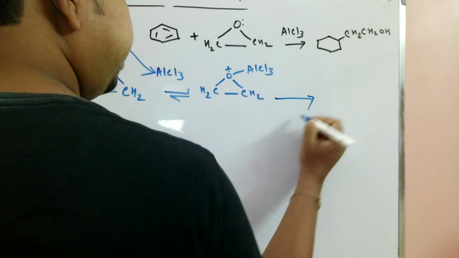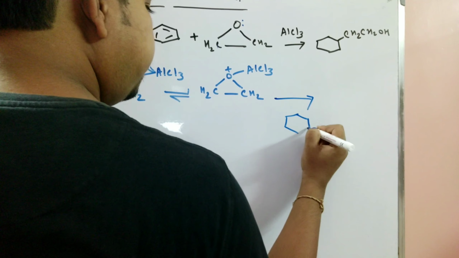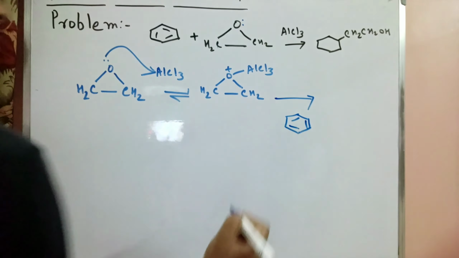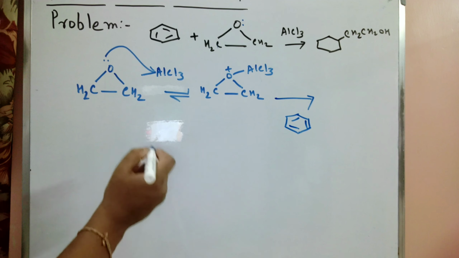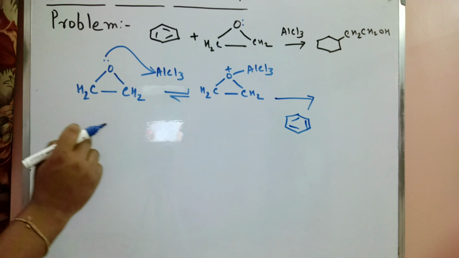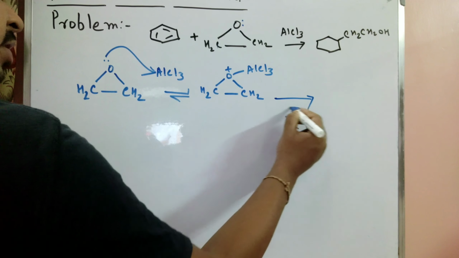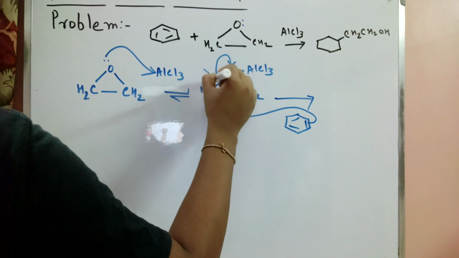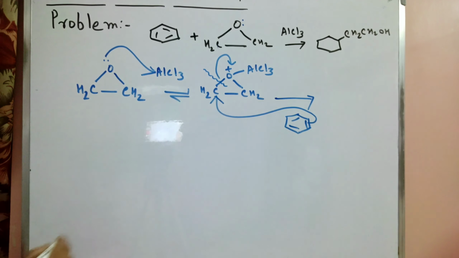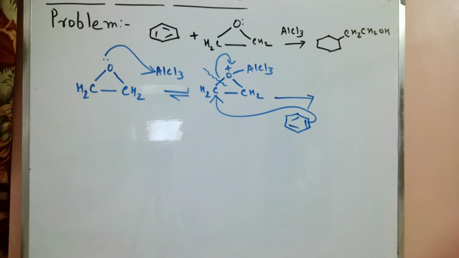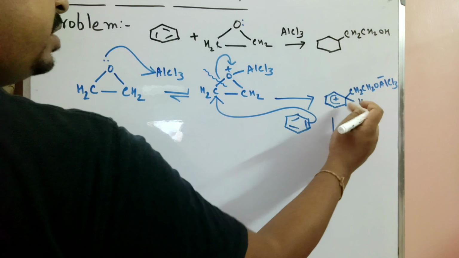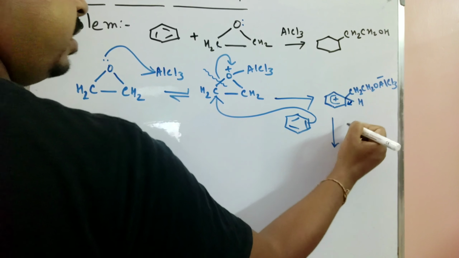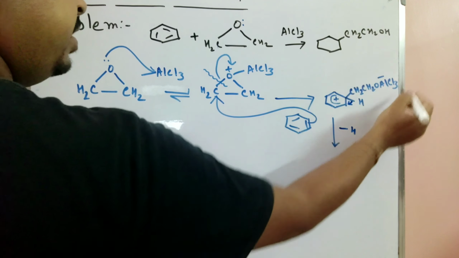But after the step here, now attack the electron on that center. So this bond is broken at that condition. Now in that case, formation of this Wheland intermediate, and second step we know is formation of this product.